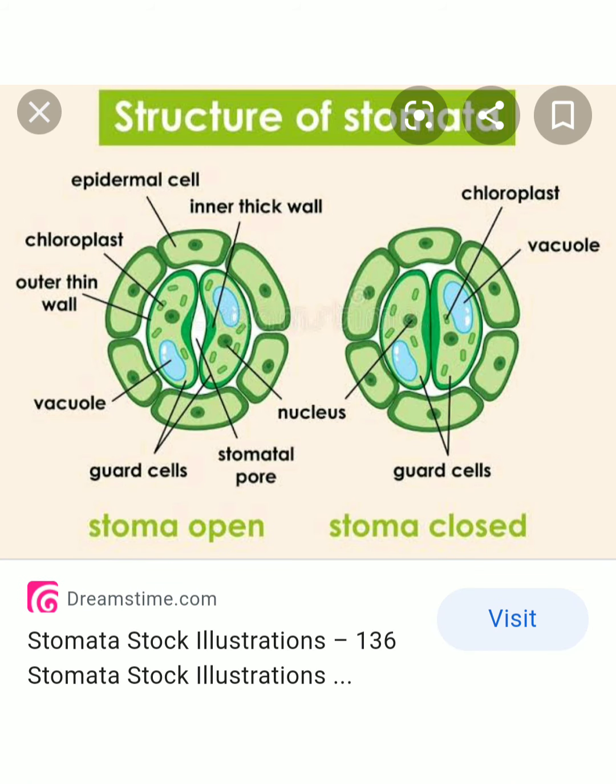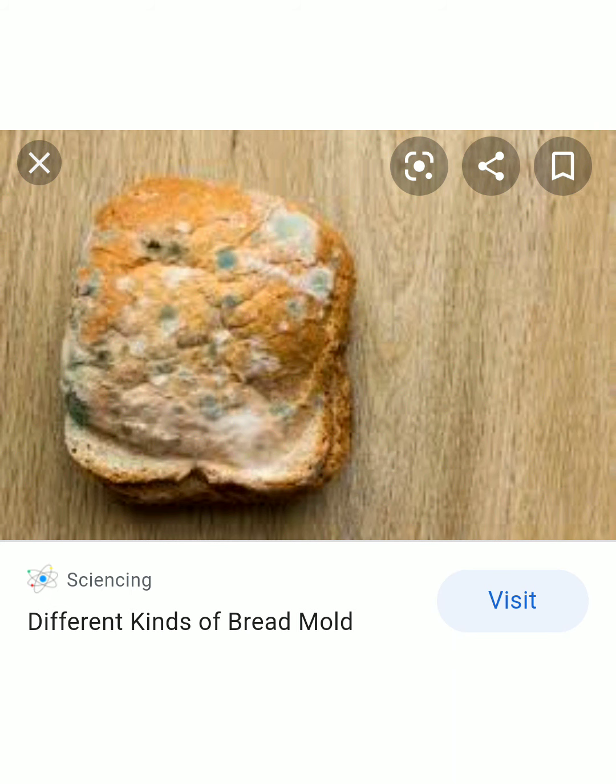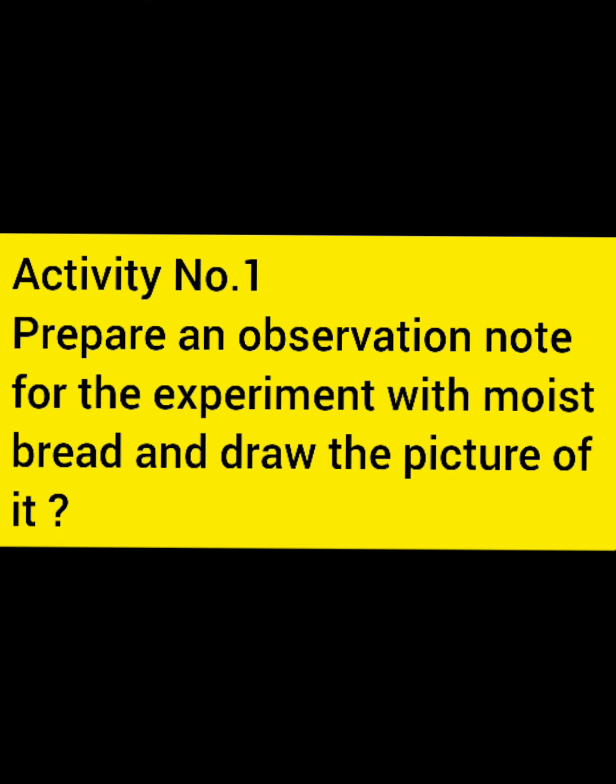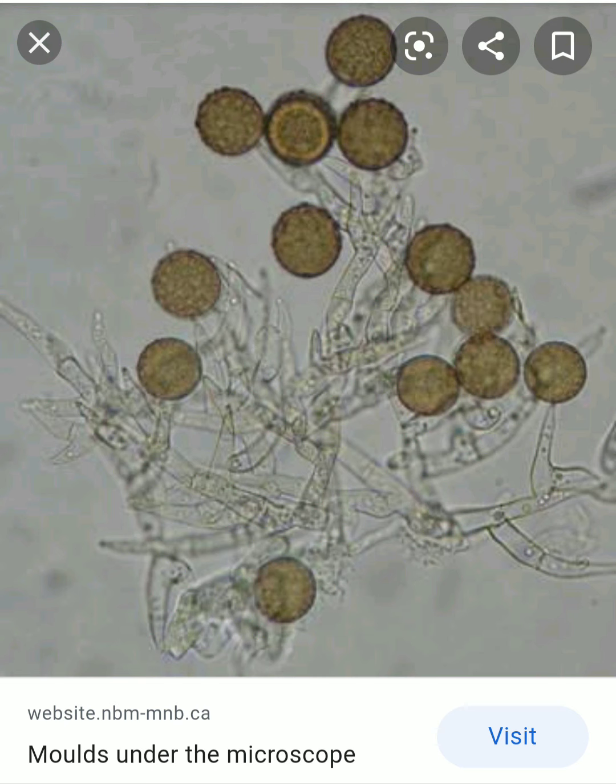Now teacher asks you to arrange an experiment, that is the bread experiment. Add water to a piece of bread or bun and keep it as such for 2 to 3 days. Then observe the change. Okay. Now let it be our first activity, that is activity number 1. Prepare an observation note for the experiment with moist bread and draw the picture of it.